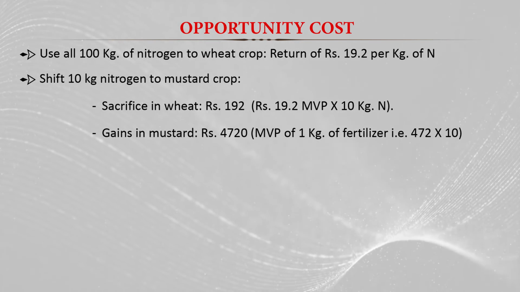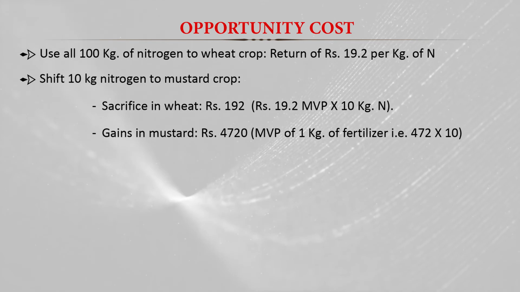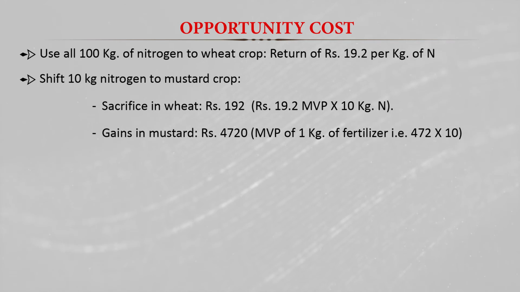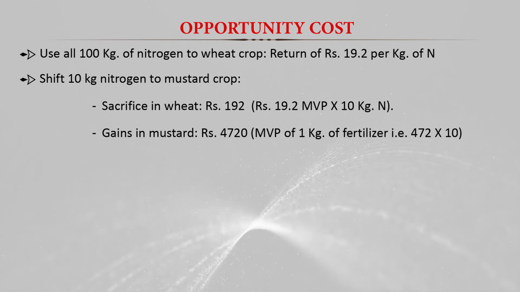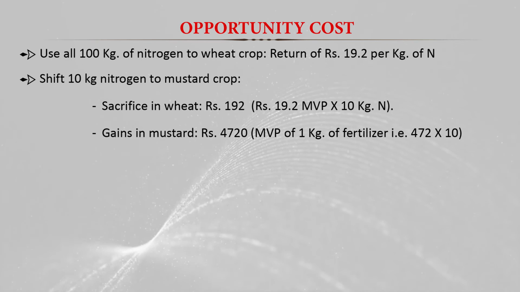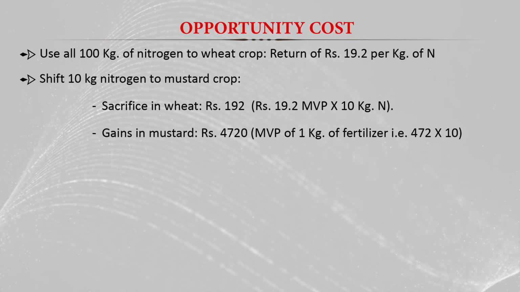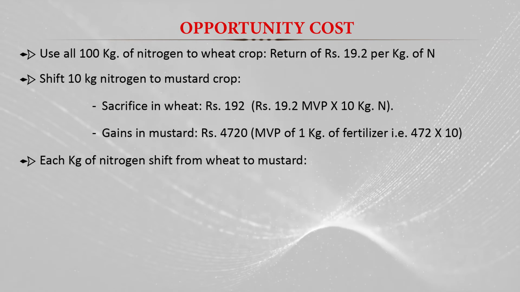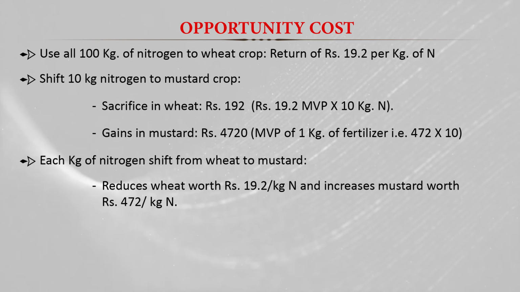That is the marginal value productivity of the mustard when he applies the 10 kg, which is 472 rupees, and when we multiply this 472 rupees with that 10 kg of nitrogen, it comes to 4,720 rupees. So he gained a total value return of 4,720 rupees, and he sacrificed only 192 in the wheat crop. So here he gets more return. That's why he will shift this 10 kg of nitrogen from wheat to the mustard crop, where he gets more marginal value productivity.